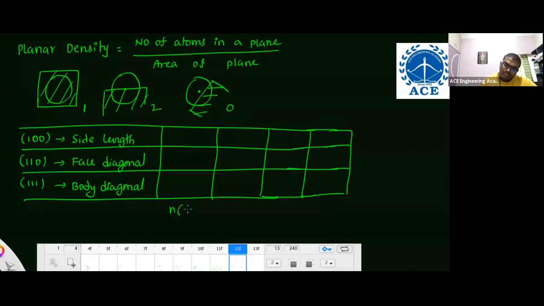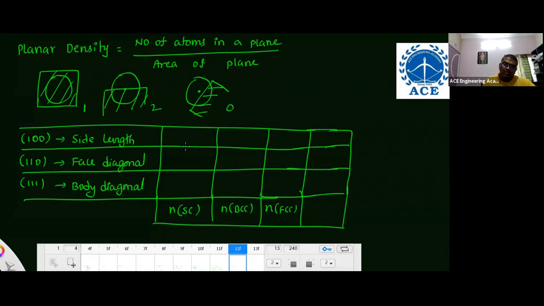Now, number of atoms in simple cubic, BCC and FCC. In simple cubic, tell me how many atoms are there in the plane. At each corner, 1/4 of the atom, so 1 atom. And in the face diagonal plane, sorry, I'll write the side plane.